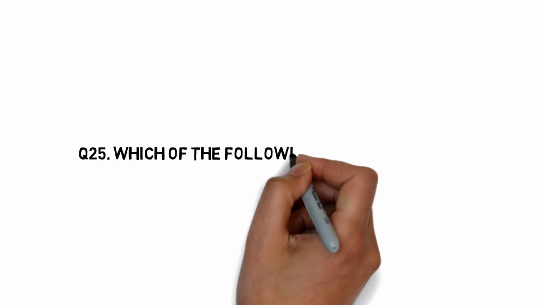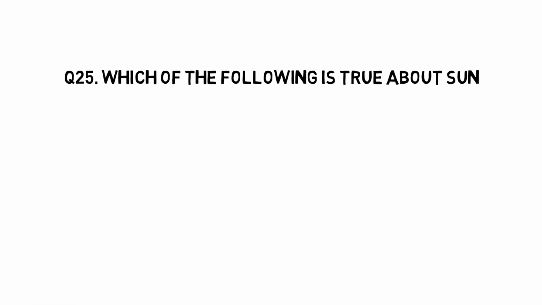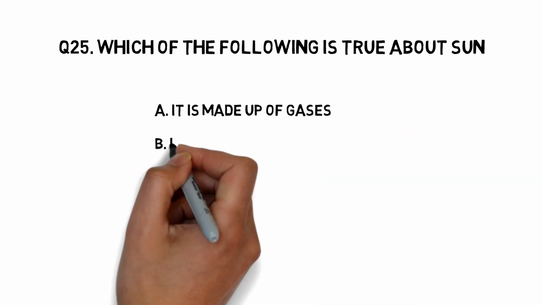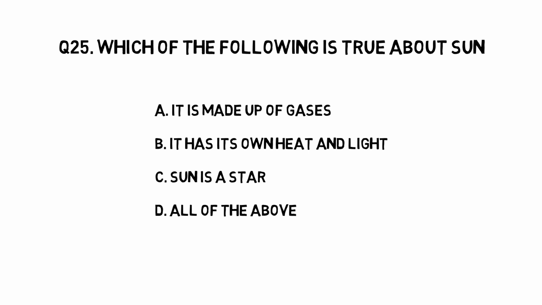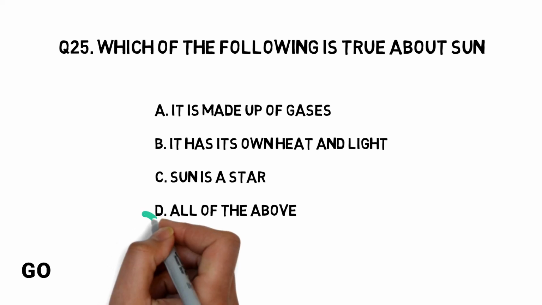Which of the following is true about Sun? It is made up of gases. It has its own heat and light. Sun is a star. All of the above. The right answer is all of the above.